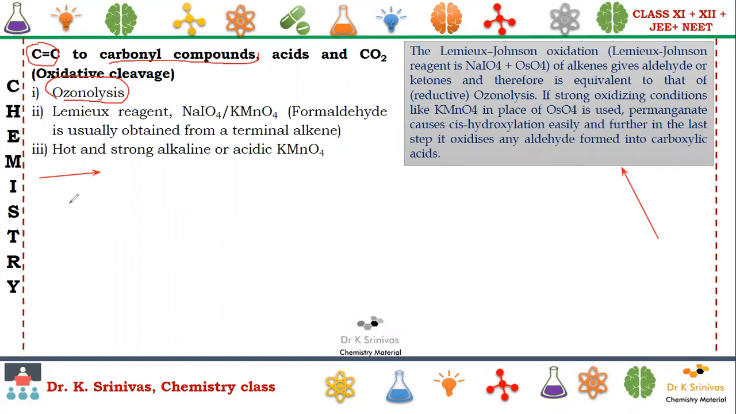Let us take an example. What is that example? R, C, R' double bond C. Here I am writing H. Here I am writing R2. R1, R2. We are taking that. Here I am treating this with ozone in the presence of zinc plus H2O2 and H2O.